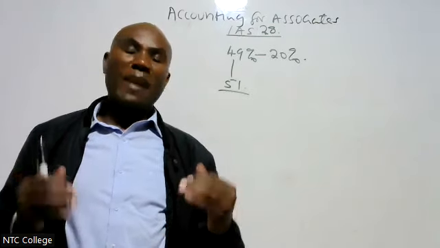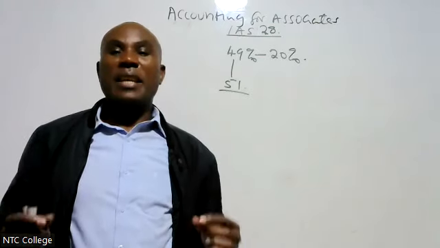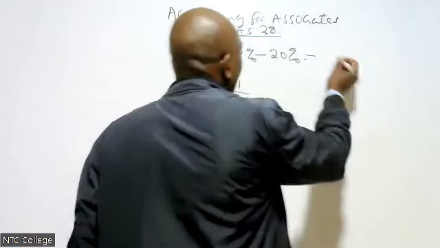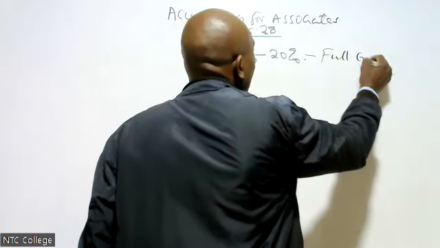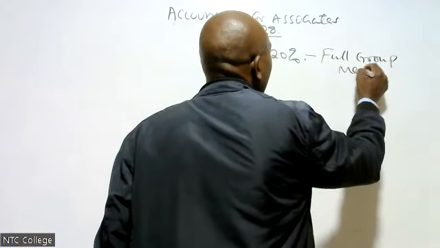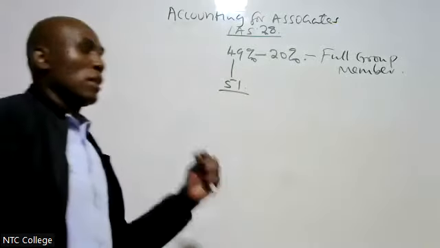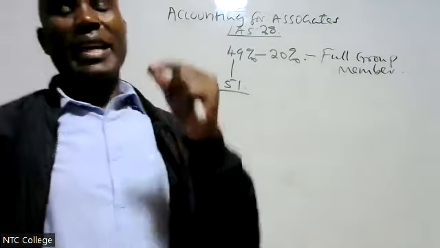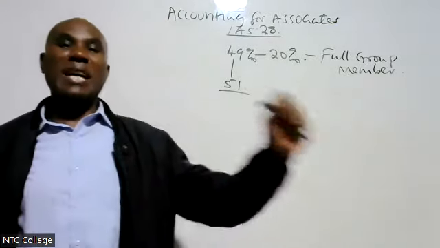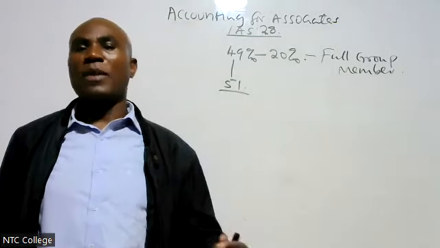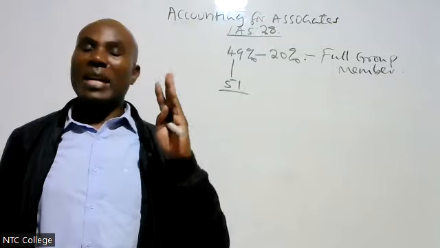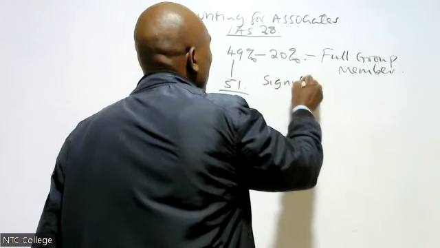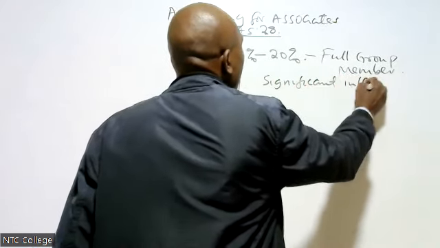Therefore, when we talk of an associate, it is not a full group member. This associate, because we are the minority shareholder, is not a full group member. Therefore, in an associate, we don't control that company. But we exercise what we call significant influence. In an associate, we have what we call significant influence.